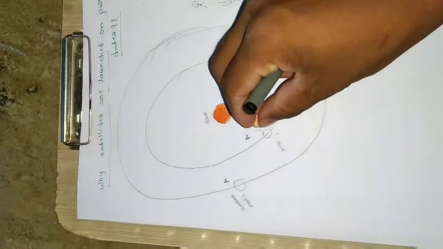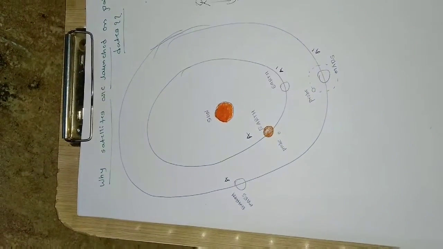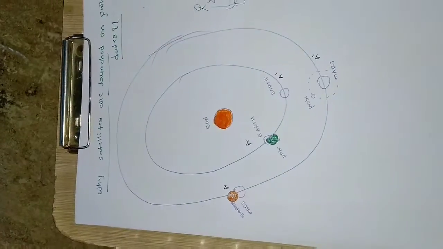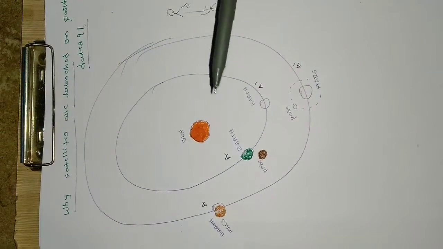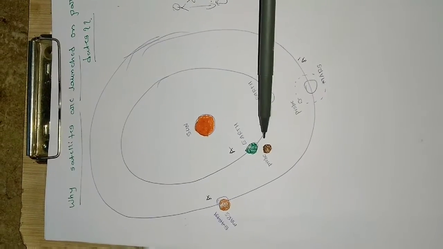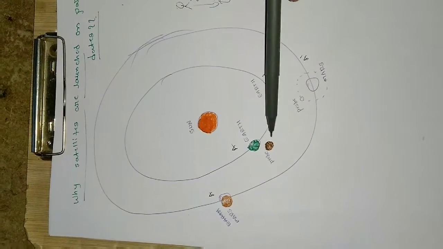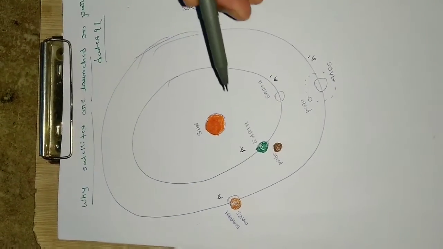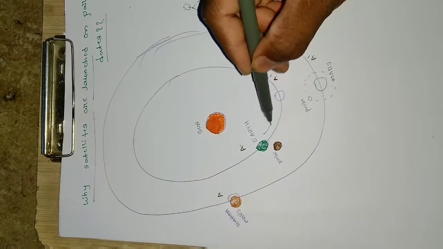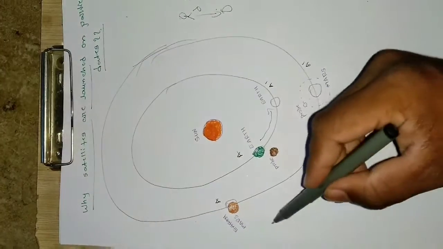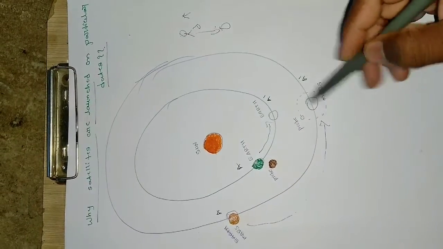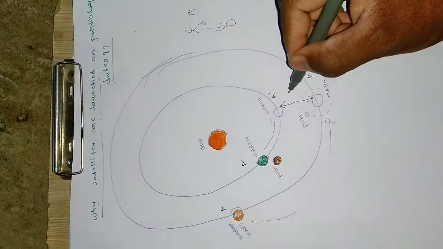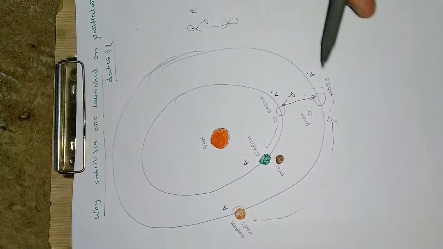If I put some balls here, this is Earth, the green color, and this is Mars. Now the planets are in their positions. Earth is green, the probe is this tiny brown color, and the red one is Mars. In the time the Earth moves from here to here, at that moment Mars will be coming from here to here. As you can see, this is the smallest path possible between Earth and Mars here.